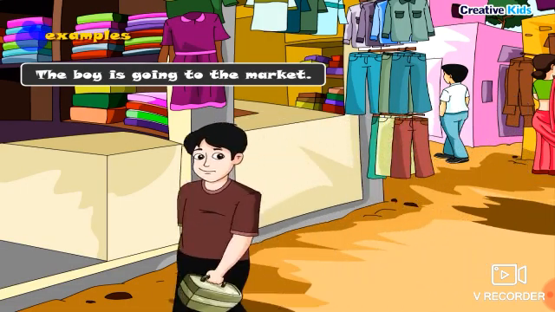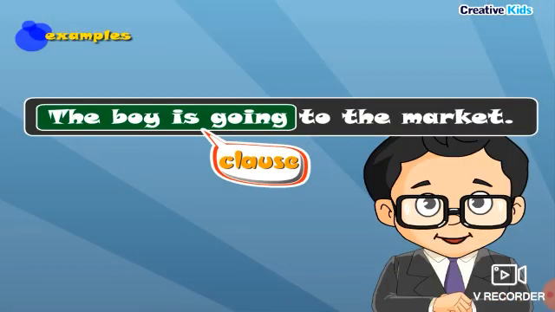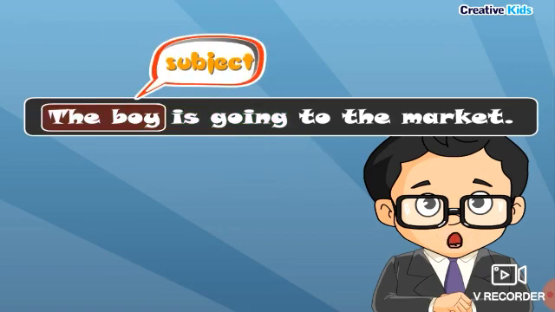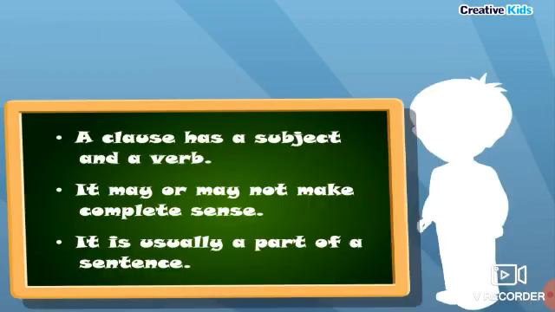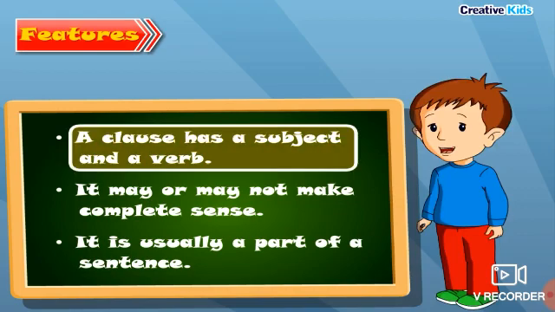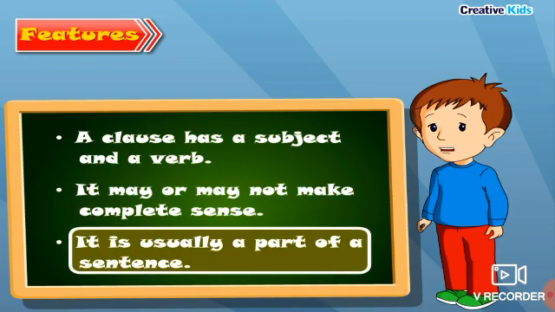Example. The boy is going to the market. Clause. The boy is going is a clause since it has a subject, the boy, and a predicate, is going. Features. A clause has a subject and a verb. It may or may not make complete sense. It is usually a part of a sentence.